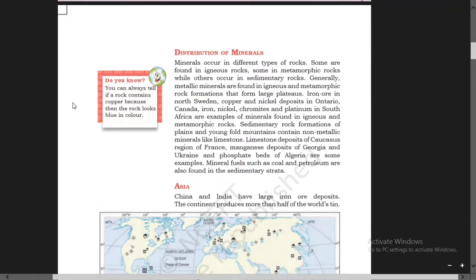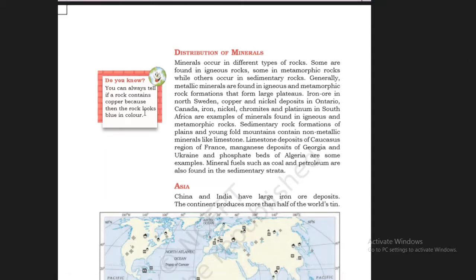To the left side of your page number 24, 25, at the left margin you see, do you know, you can always tell if a rock contains copper because then the rock looks blue in color. Now let us continue.